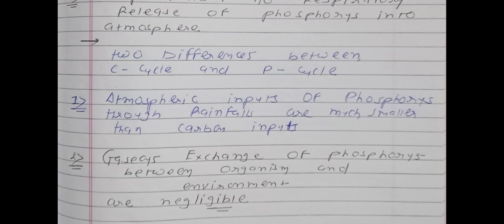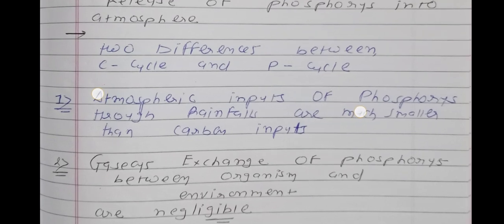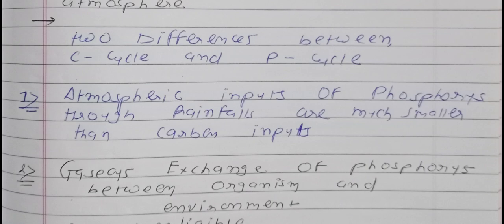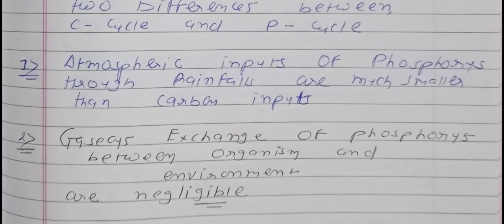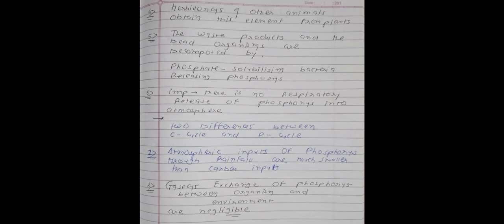So the first point is that entry of phosphorus is very little, minimum compared to the entry of carbon dioxide. Point number 2, gaseous exchange of phosphorus between organism and environment is negligible, meaning we can neglect it. It means there is no exchange of phosphorus between organism and environment like carbon. So you will remember two differences. First point: entry of carbon is maximum while entry of phosphorus is minimum. Point number 2: gaseous exchange of carbon is possible between organism and environment, while gaseous exchange of phosphorus is not possible between organism and environment.